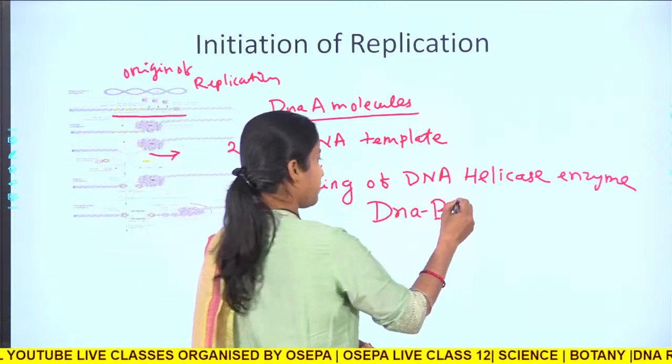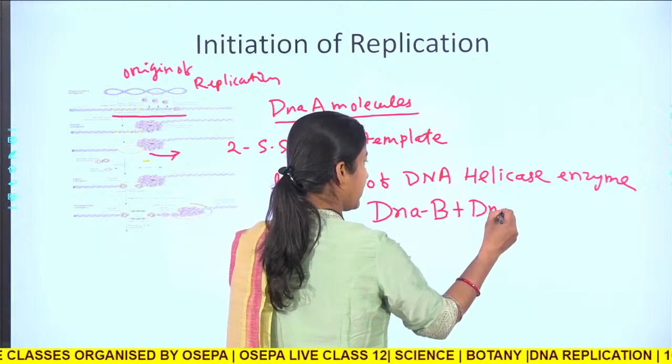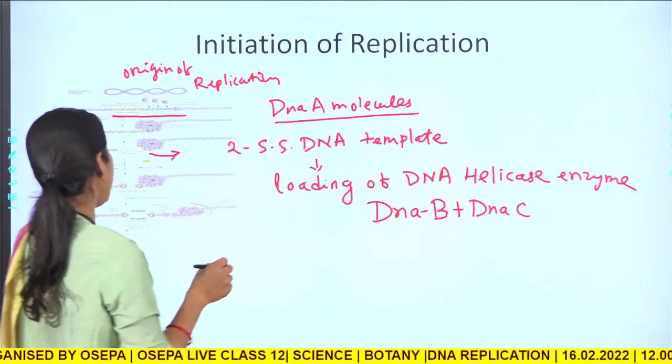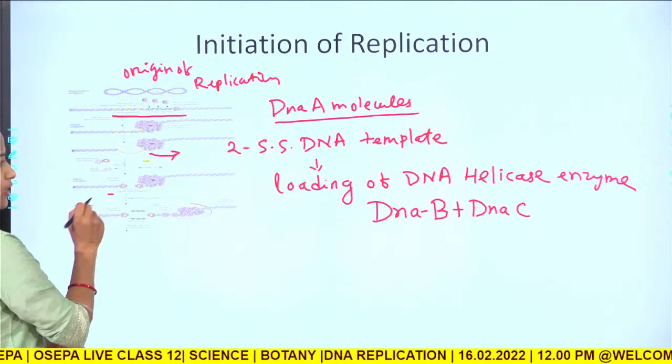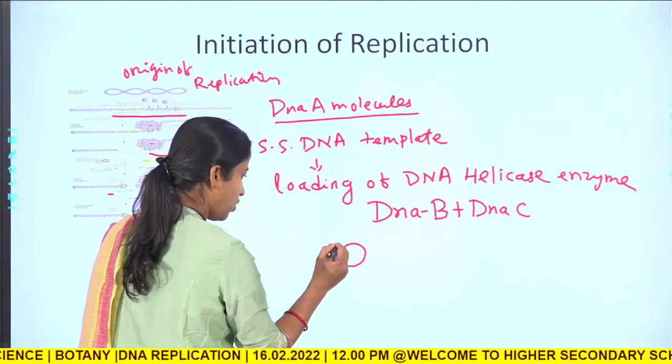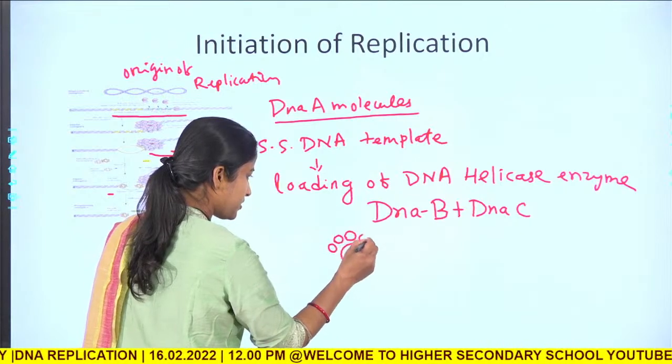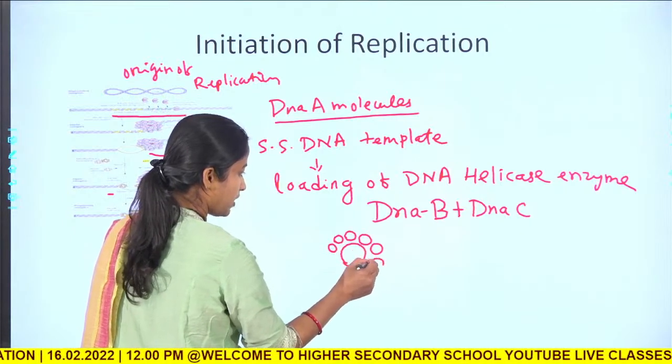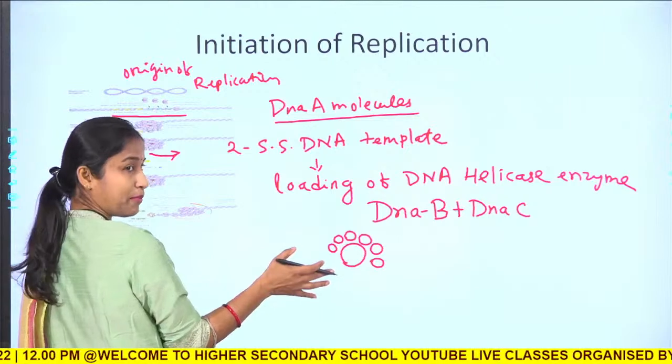But this forms a complex with DNA C protein and it forms a hexameric structure like this. For example, if this is the DNA B, along with that there are 6 molecules of DNA C forming a hexamer.